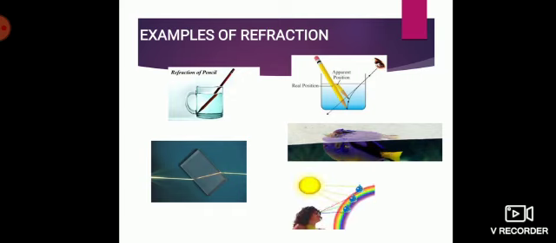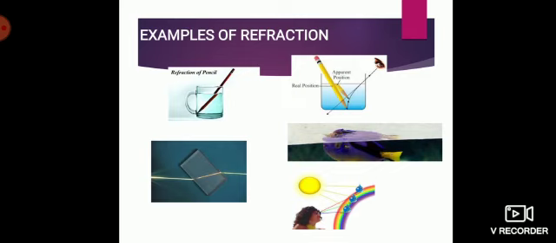You have your rainbow formation. Rainbow formation is one of the beautiful natural phenomena, and this rainbow formation is also because of refraction. So this rainbow formation you are going to study in detail in the coming chapter, because you have a chapter on the human eye and the colorful world.